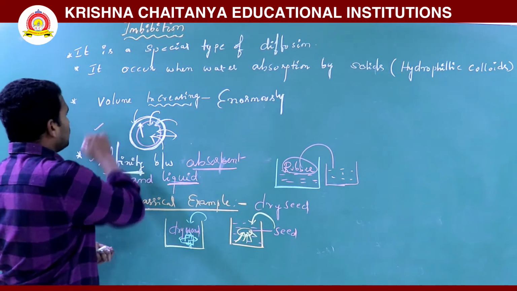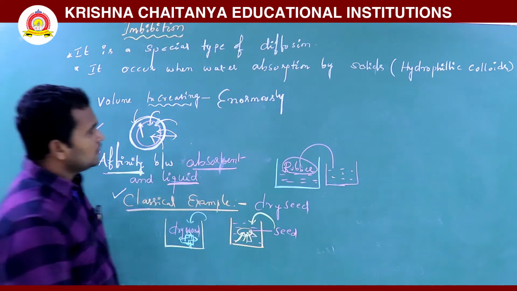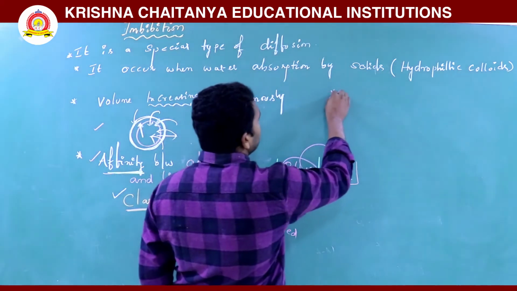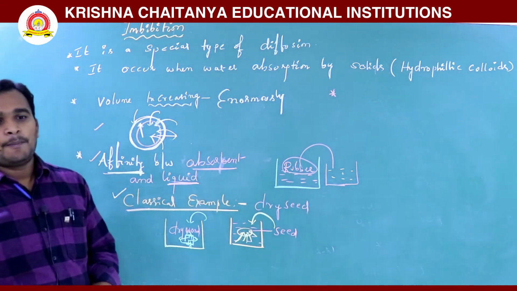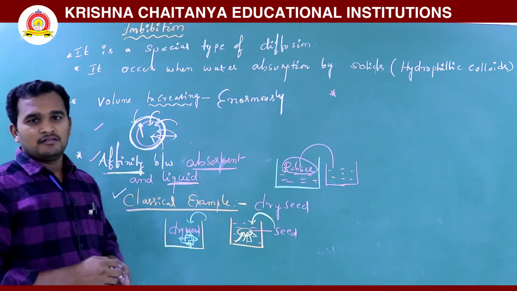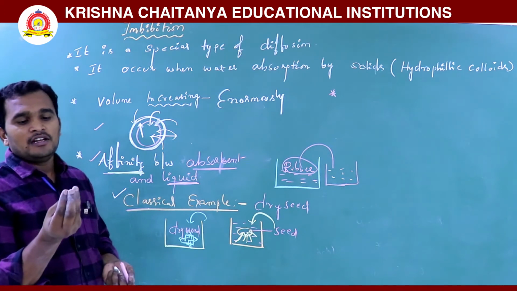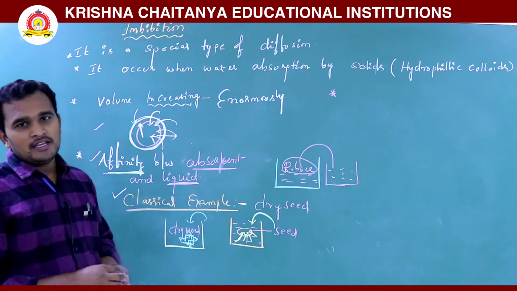So that is one example of imbibition. Next, you see here the pressure is exerted. The pressure is produced by imbibition. When pressure is exerted, what happens? It will be swelling.